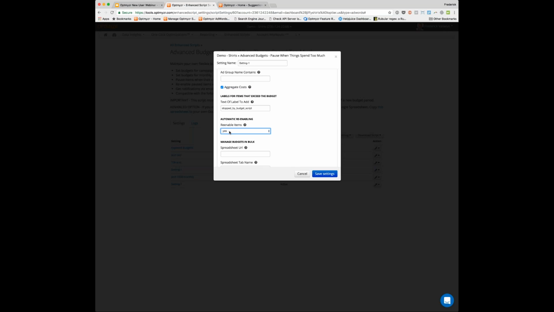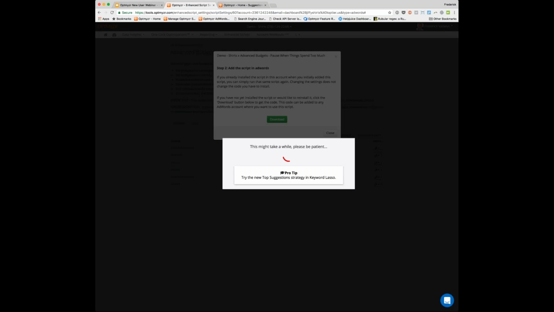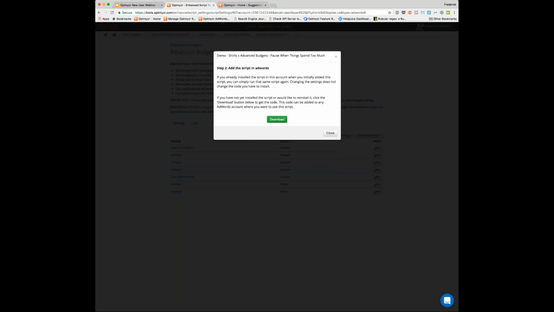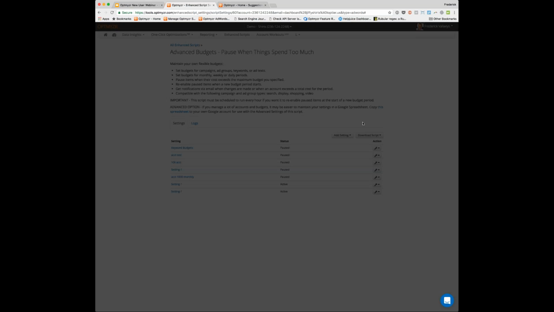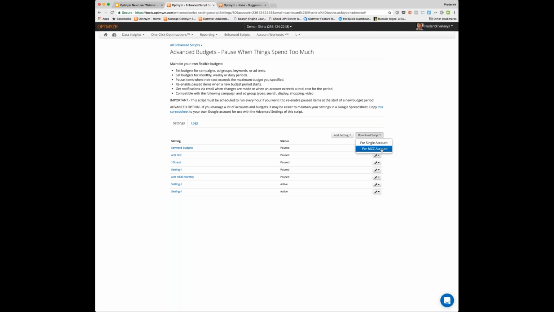And the way we are able to do that is because we, of course, know which label we attached to things that we paused. Now, from here, you can save these settings, and then you get to download a piece of script code. You can either download it from right there, or you can get the MCC level of the code right there.